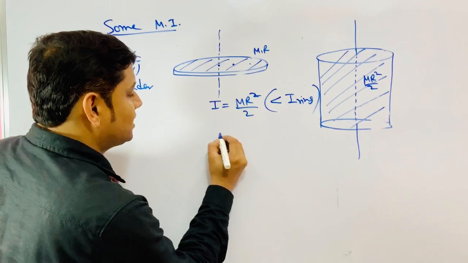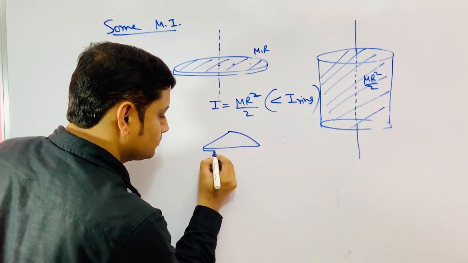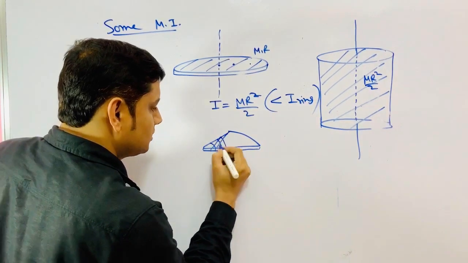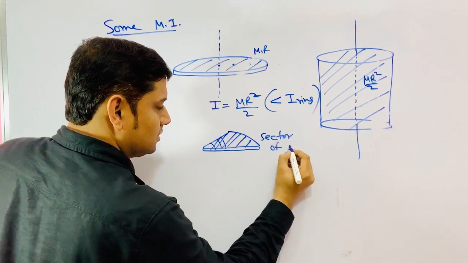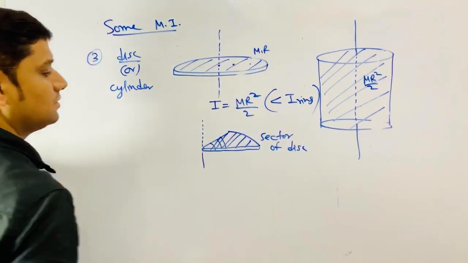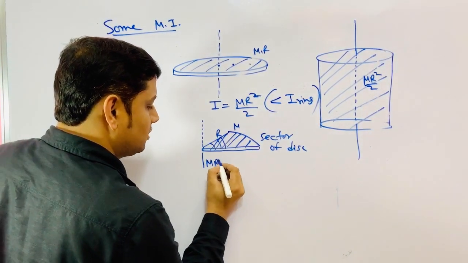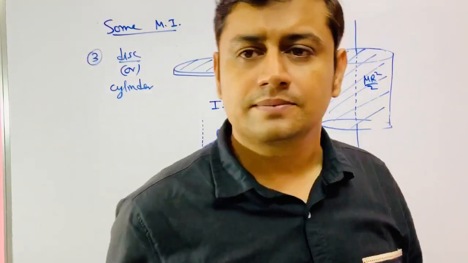Similarly, if you get a sector of the disk, this is the sector of the disk, then again, if the total mass is m and the radius is r, you would get mr square by 2. Everywhere mr square by 2. Okay.